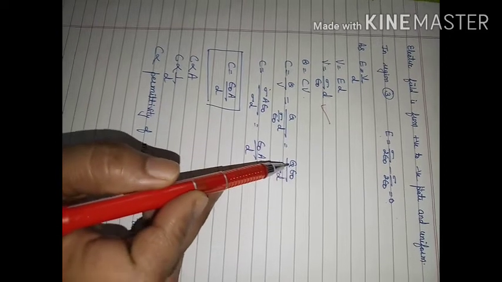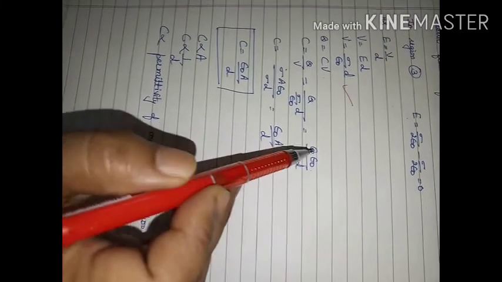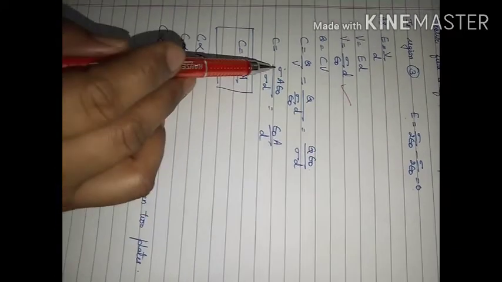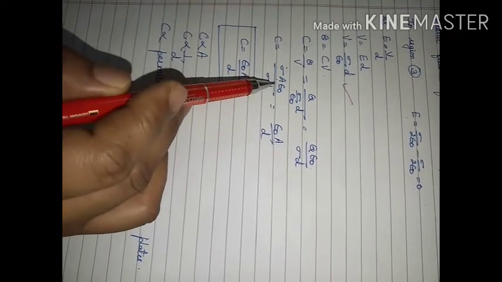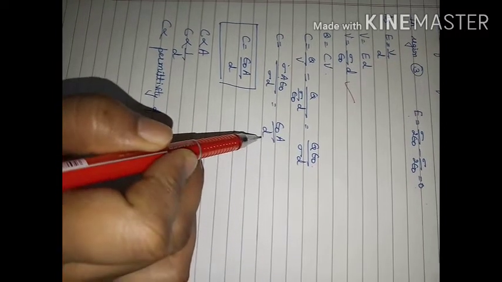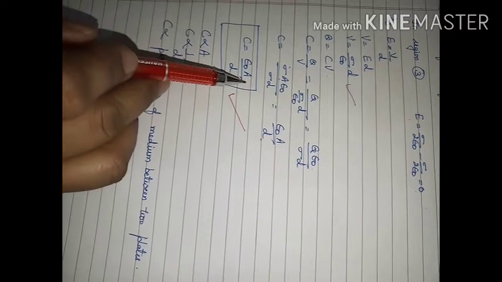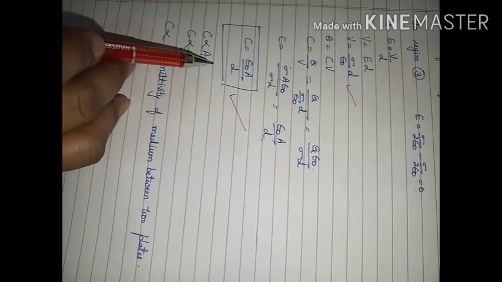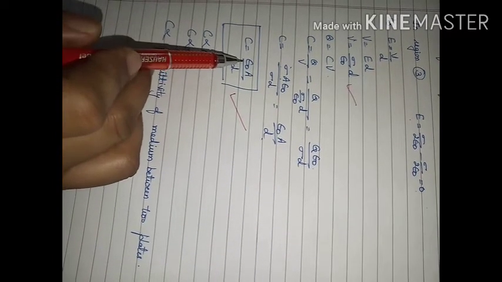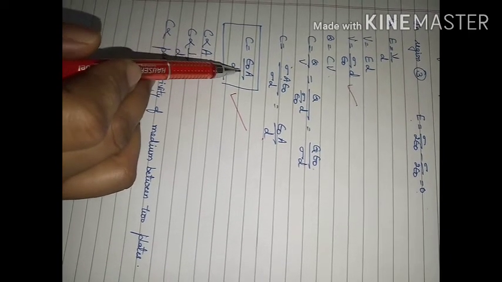You will get Q epsilon naught divided by sigma D. Now charge is equal to surface charge density multiplied by area. Solve it, and you will get epsilon naught A divided by D. This gives us the relation for the capacitance of a parallel plate capacitor. And here we have considered air in between these two plates, so we have epsilon naught.